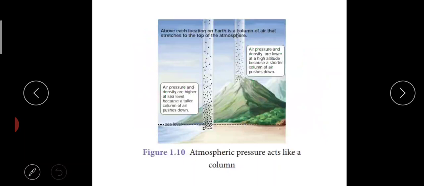If you can see the figure here, as you move upwards, the air particles are becoming thinner, because thinner means the number of air molecules is becoming less as you go high. As you increase the height, the pressure will be decreasing. So the atmospheric pressure decreases as we go up in mountains. On the other hand, when you go deep below sea level, like mines or under the sea, the pressure will be very high. You have to remember, as you go up, the pressure decreases. As you go down below the sea level, the pressure increases.